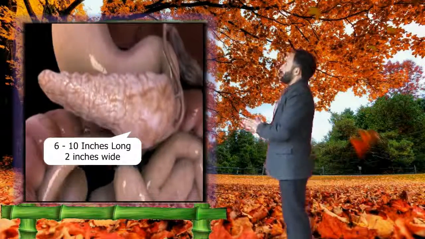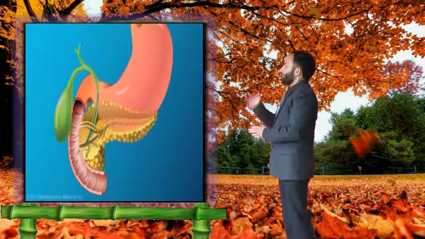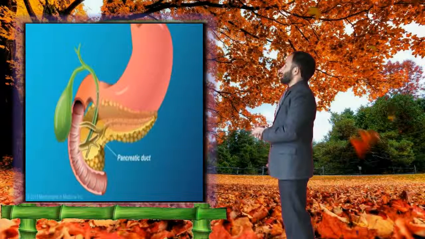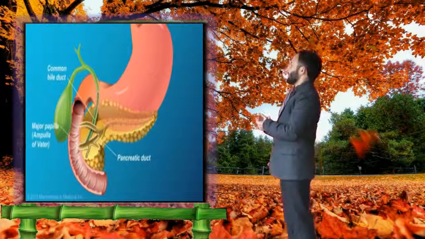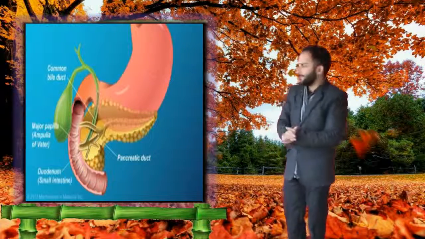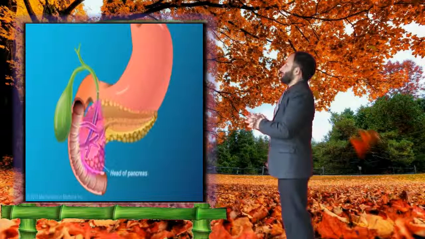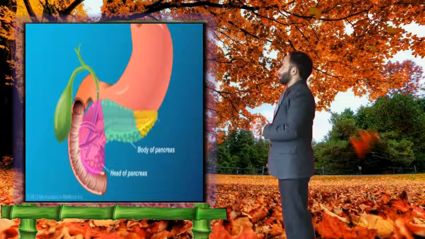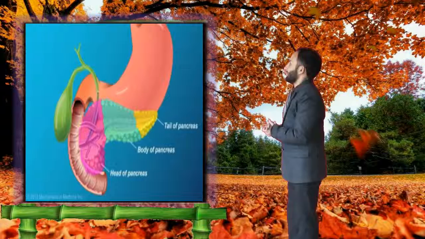It is made up of a network of tubes called pancreatic ducts, which are used to release pancreatic juice into the upper part of the small intestine called the duodenum. Anatomically, the pancreas is divided into 3 parts: the head, the body, and the tail.